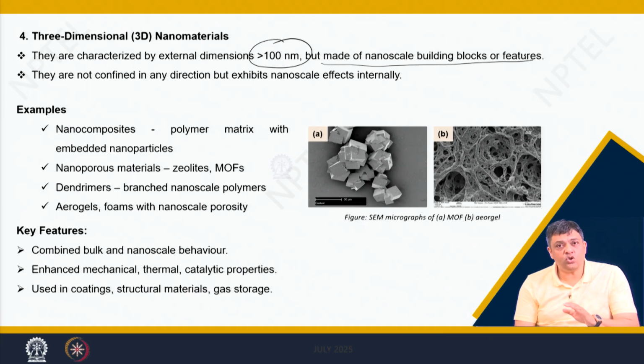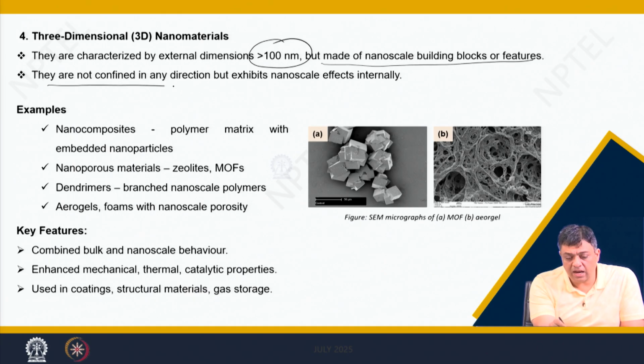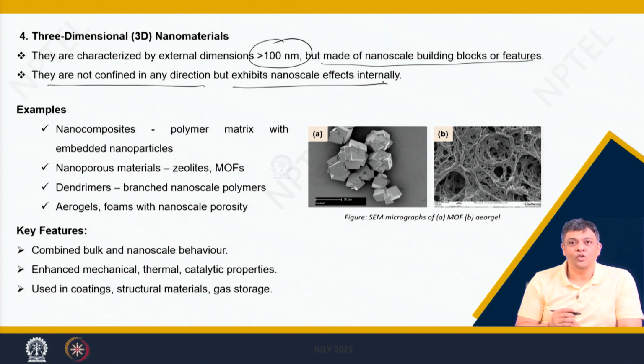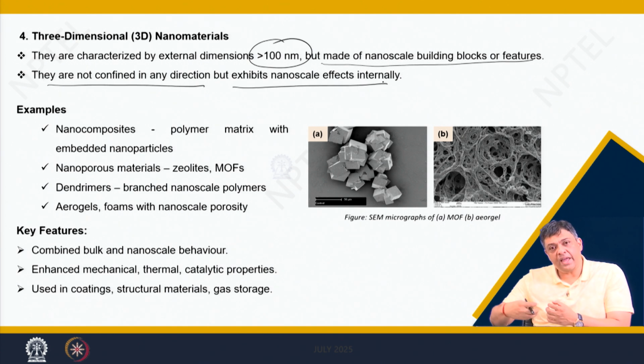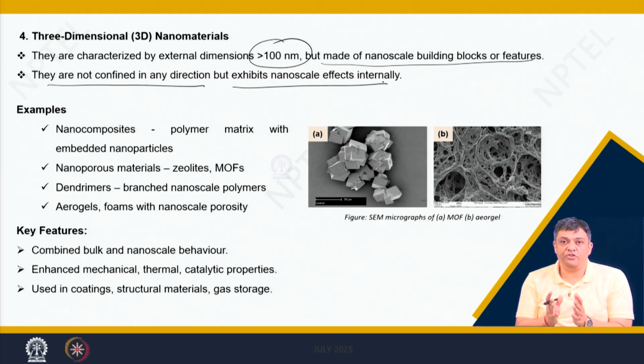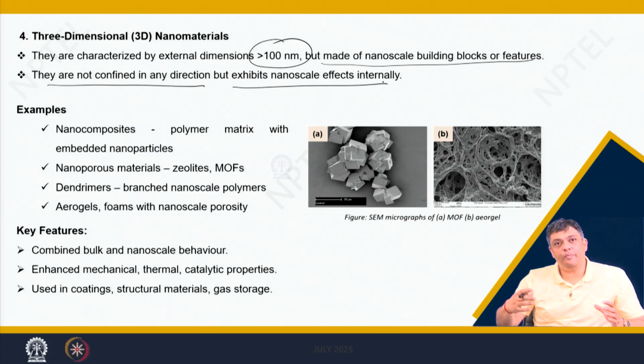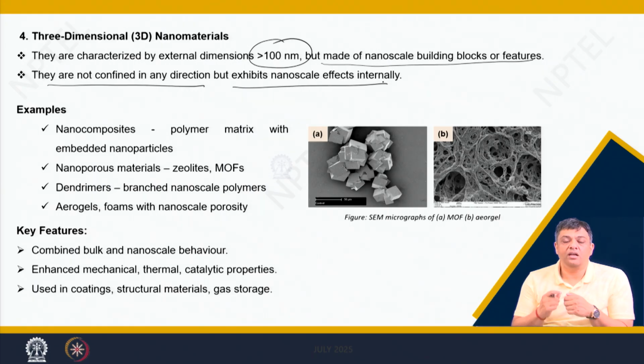They are not confined in any direction, but they exhibit nanoscale effects internally. So, you arrange these nanoparticles in an ordered fashion or in a specific manner. If you look from the outside, the dimensions are much larger,